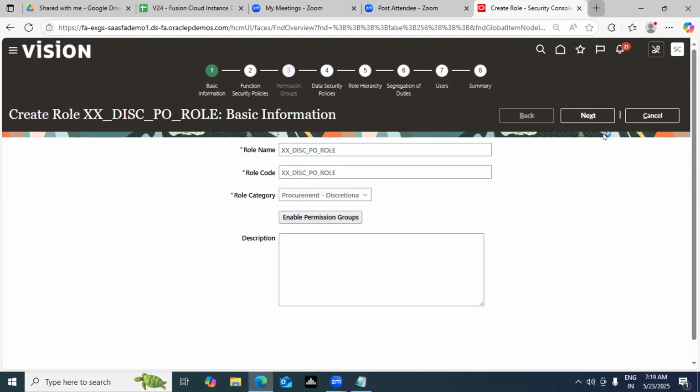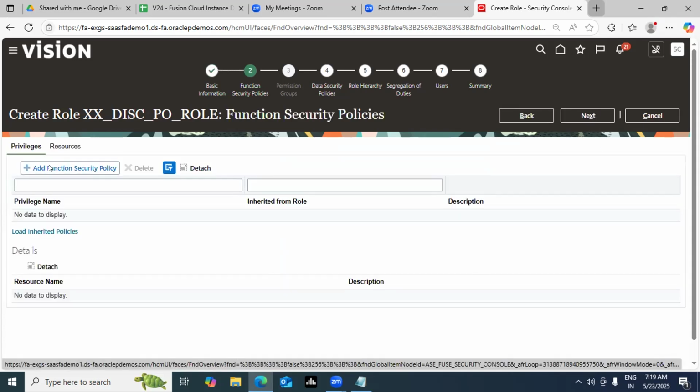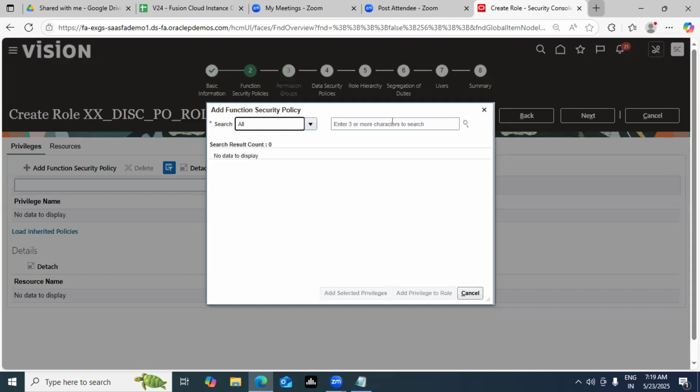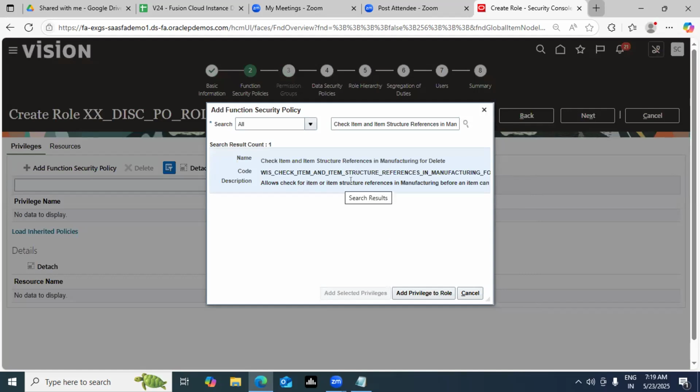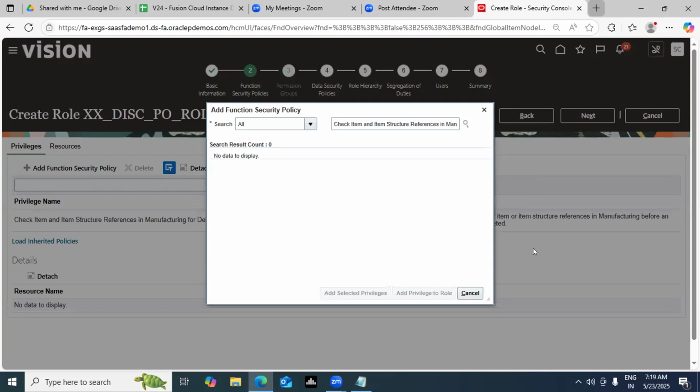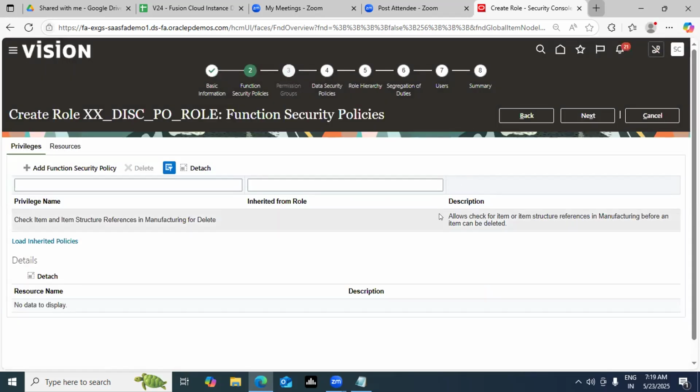Click on the next button. Here is a place where you can add a discretionary privilege. So let's search it up. Let's say I want a privilege where he can delete items, allowed to check the item and item structure reference in the manufacturing area. So he's a person who is capable of deleting particular items in the system. I'm adding only the selected privilege. Do remember, I just chose one privilege in front of you. Multiple you can also add, no issues with that. So I am restricting specific privileges to whichever user I want to assign it to. That's the key significance.